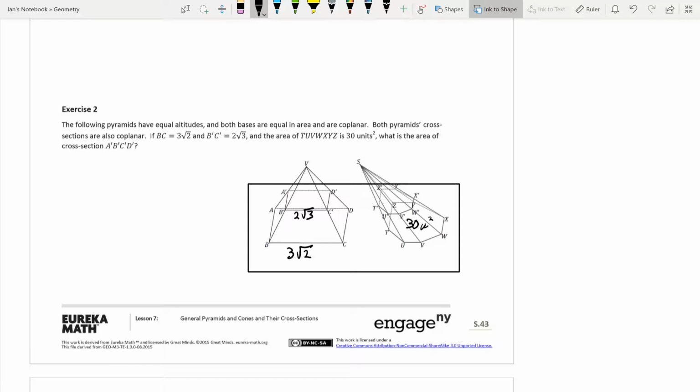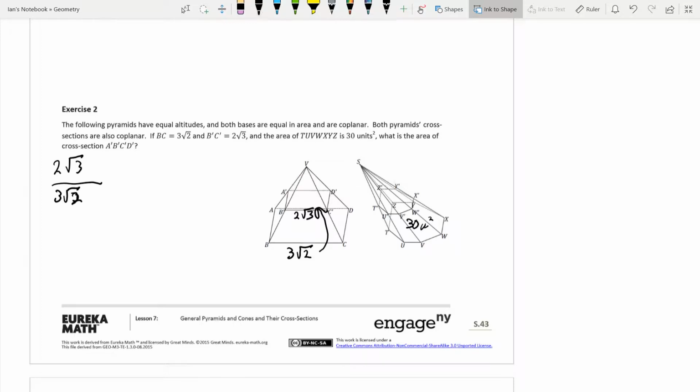Well, what we're going to have to do is figure out what our scale factor is going from here up to here. So what do we have to do first? Well, we need to divide by 3 root 2. And then that will get us up here where we're 1 unit away. And then we need to multiply it by 2 root 3 to get down to this cross-section.